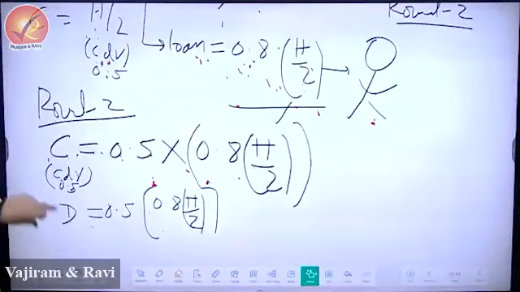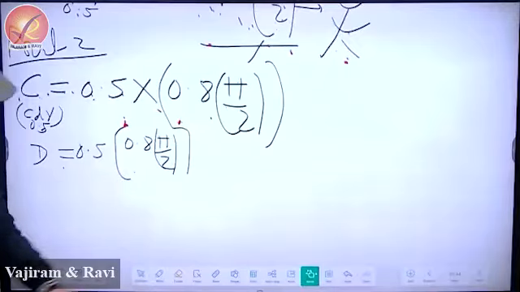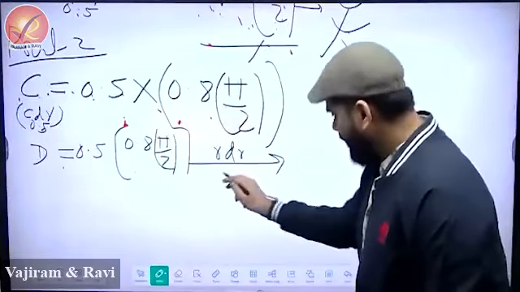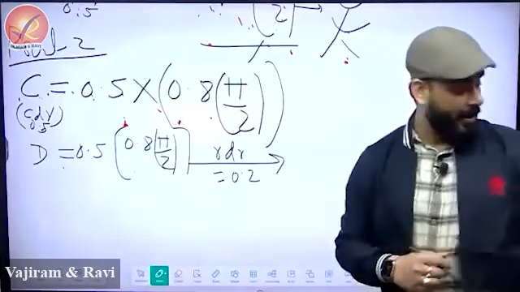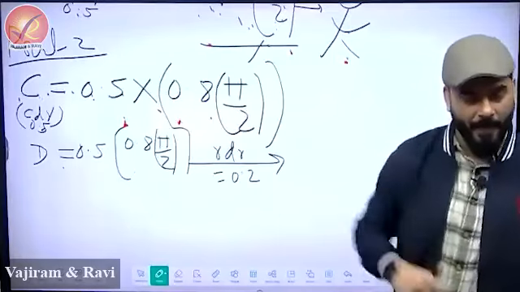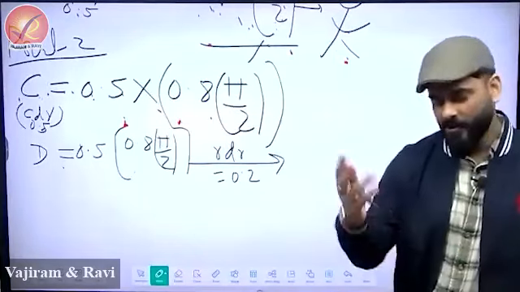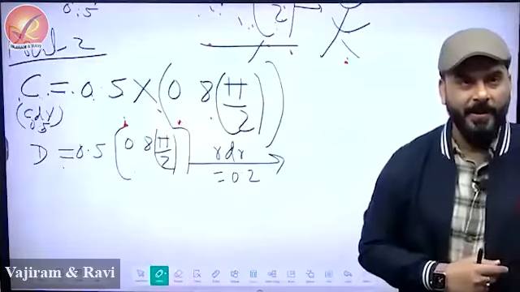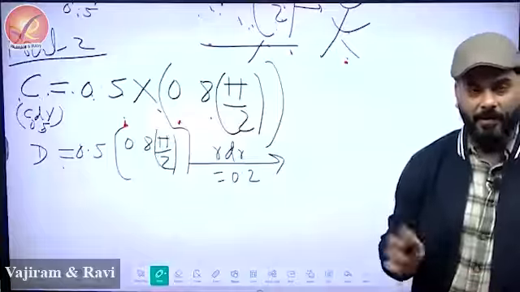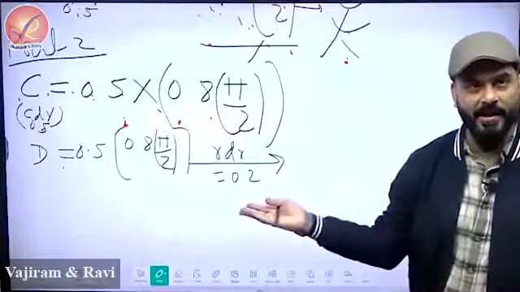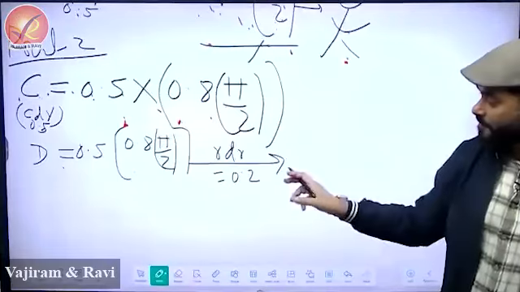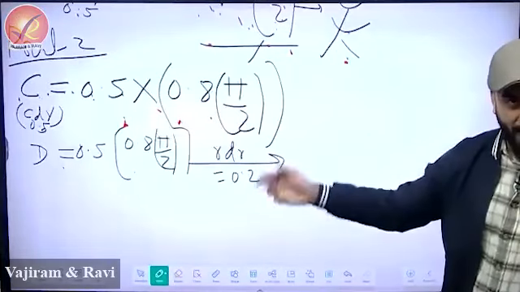What will the bank do now? Immediately the bank will say, in round 2, let me take it out. Why? Because of RDR. RDR is 0.2. Very nice, now you are giving correct answers. Good, online also, offline also. We are on track. Just focus was required, nothing else. Because there is no economics here. We are doing CSAT, number systems. The economics part was done long back, 1.5 hours back. What is RDR? 0.2.